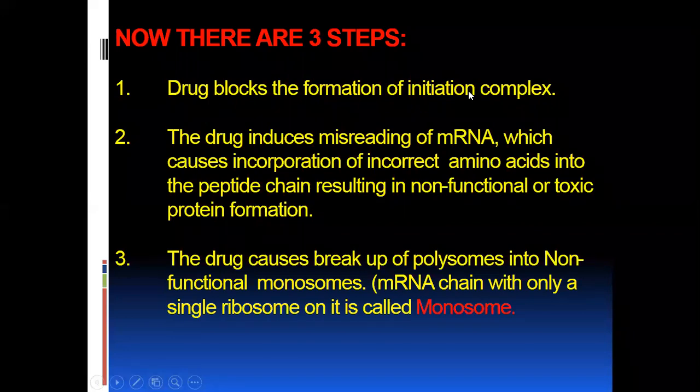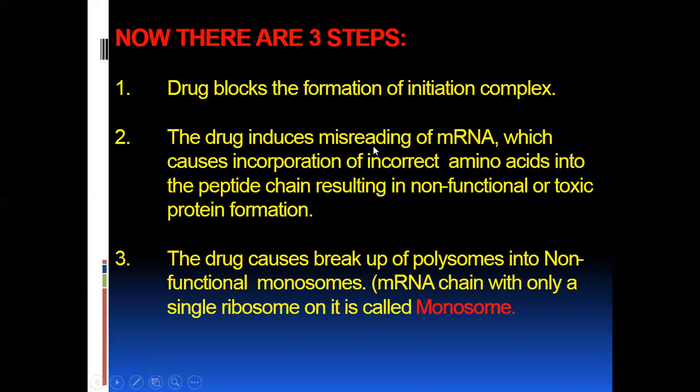The initiation complex is composed of RNA, transfer RNA, and messenger RNA at the 30S ribosomal subunit. Second, the drug induces misreading of messenger RNA. What occurs?